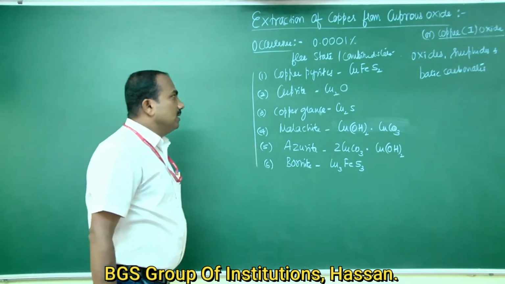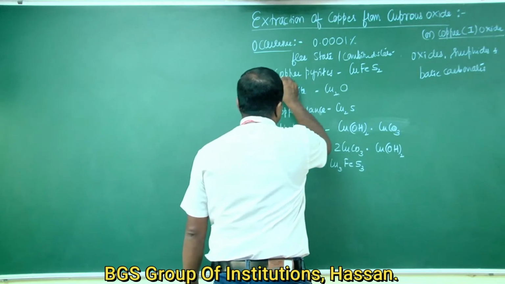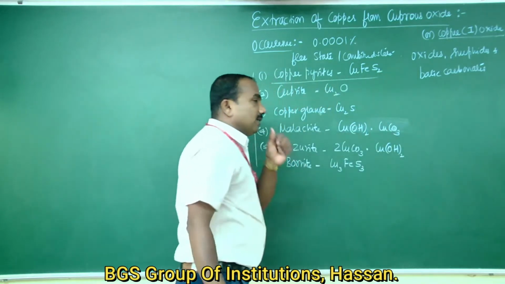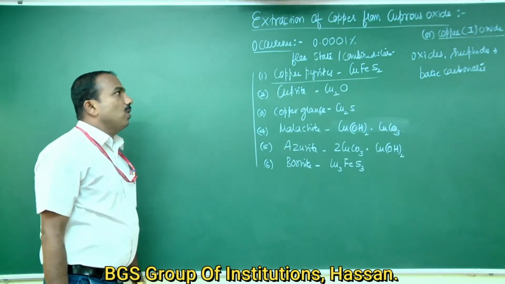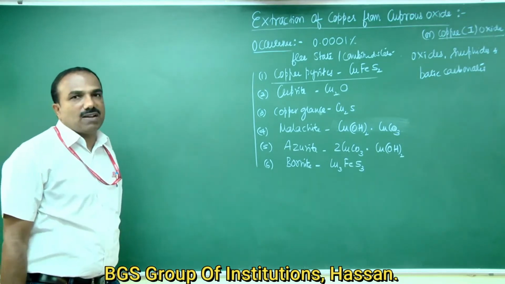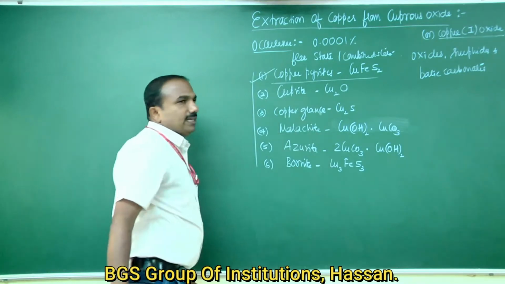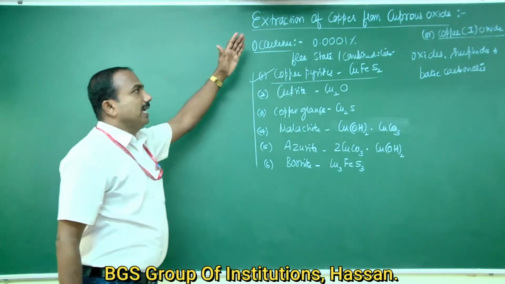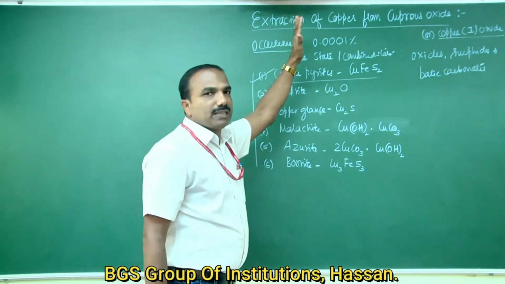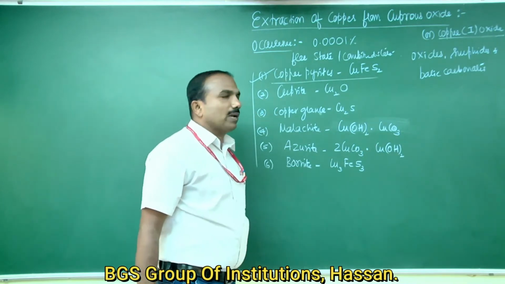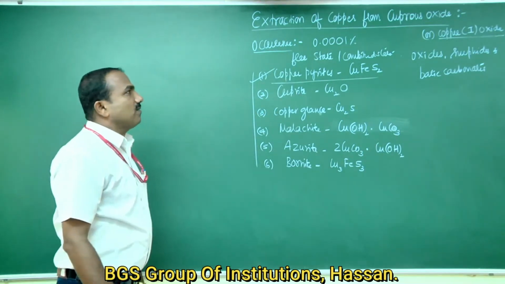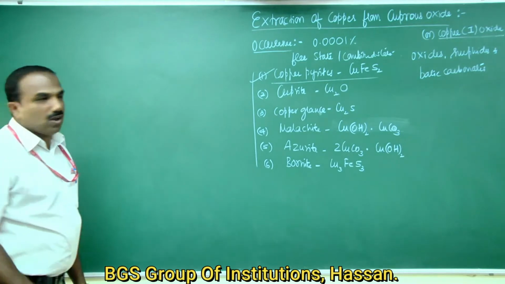Among these ores, copper pyrite is the main and the principal ore used for the extraction of copper. So next is extraction of copper from copper pyrites.